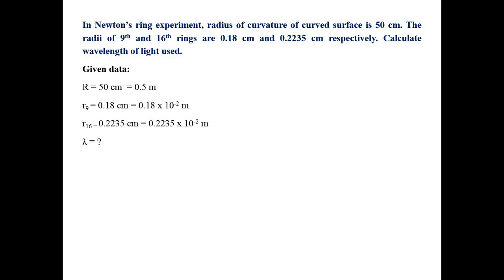We are talking about wavelength determination, so I am asking the formula for lambda. Lambda is equal to what? That we have to calculate. The first application that you have seen, you have to mention over here.